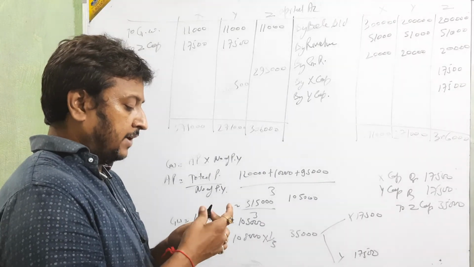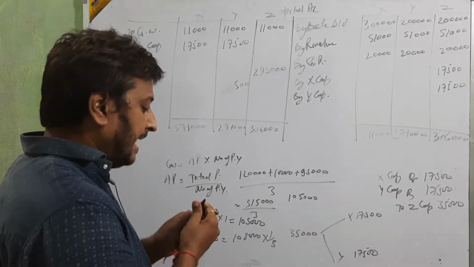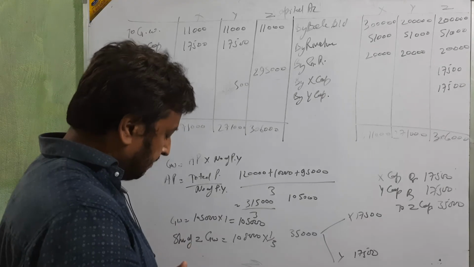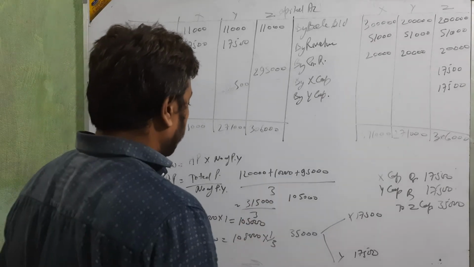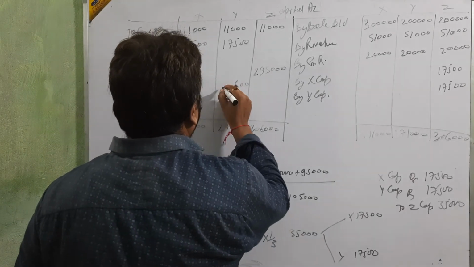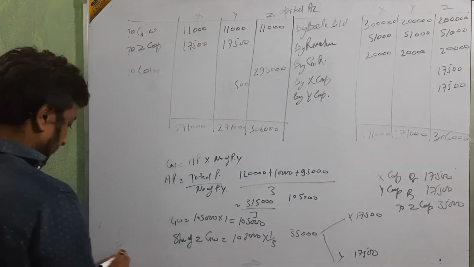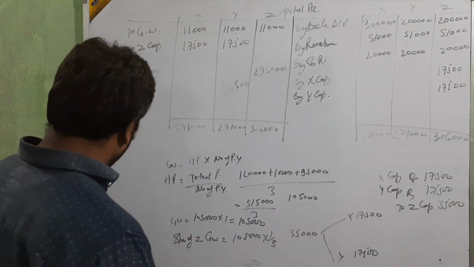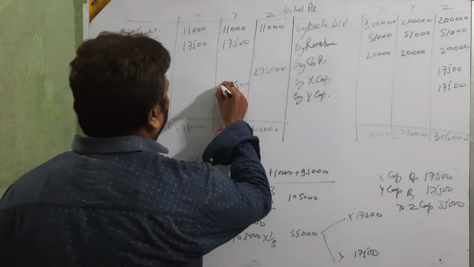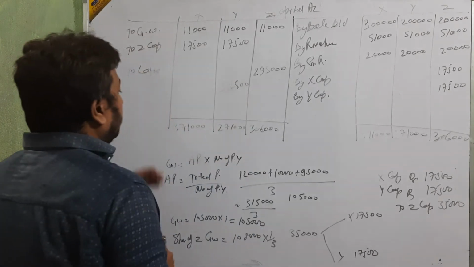So first we get the balance of the retired partner, then the remaining partners. The amount is 2,42,000.